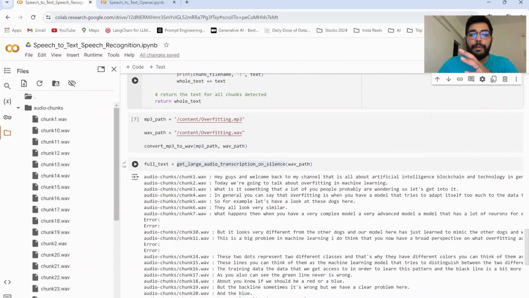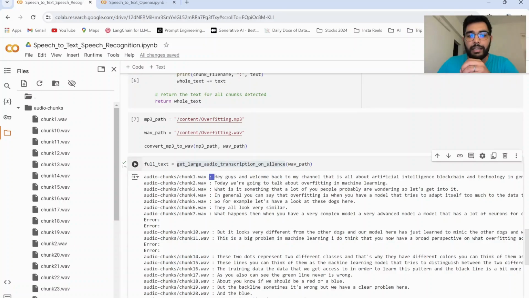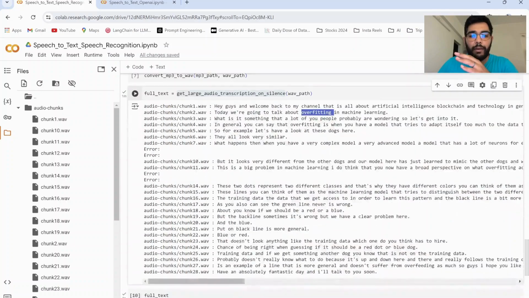Once we do that, I have printed the audio of each and every chunk one by one for your reference. So if you see, the first chunk is transcribed like this: Hey guys, welcome back to my channel, that is all about artificial intelligence, blockchain and technology. The second chunk says that today we are going to talk about overfitting and machine learning. And so on, we have all the chunks transcribed. There are a few errors wherein the speech recognition library using Google speech recognition is not able to transcribe, and hence we see errors over here.